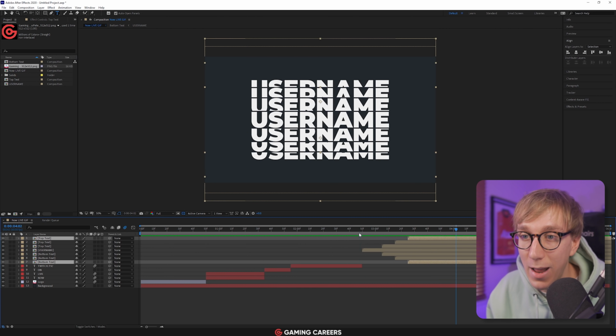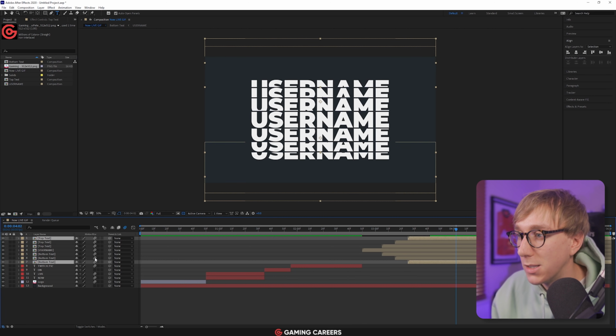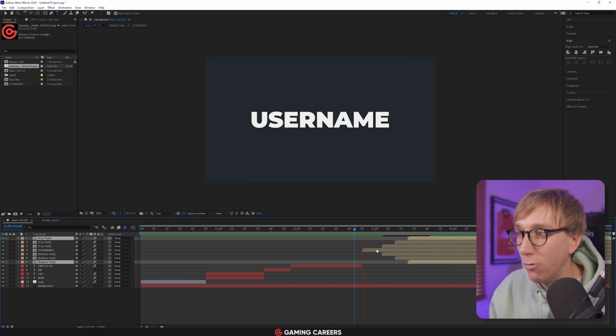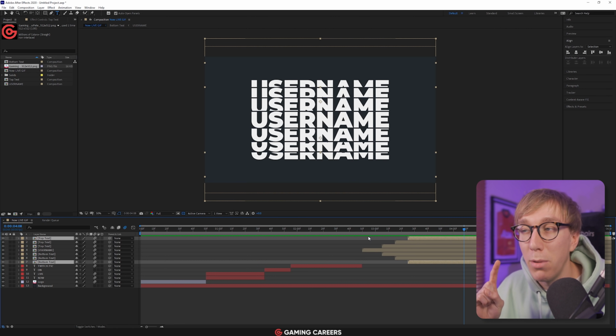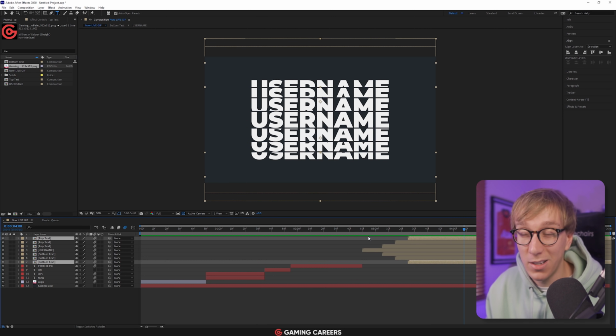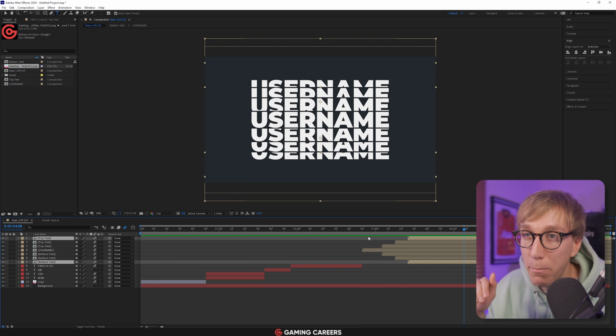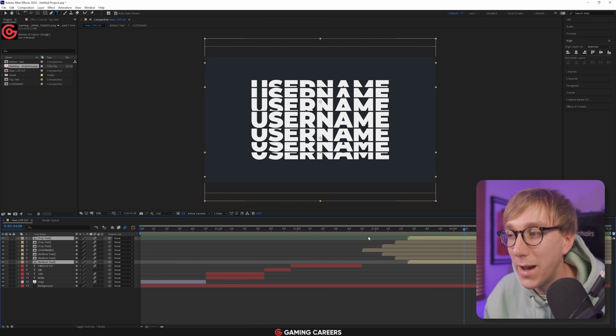Last thing to do is enable motion blur for all of these layers because there is some movement on them, all except for the center one, I guess. And then we have a really nice looking animation. The final thing we're going to do with this stack is actually play around with the colors. Now this is something that's super simple to do. We don't have to go back into loads of animation presets. We're just going to drag an effect onto any layers that we want to change the color for. So up to you, you can play around and use any colors you want. I'm just going to make them slightly more gray, but play around with the opacity to do that.